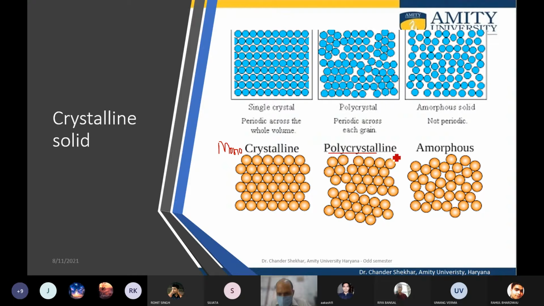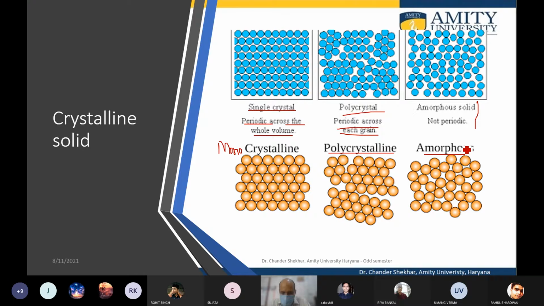This one is the polycrystalline material, and then you have the amorphous material. Same is the representation over here. In the single crystal it is periodic across the whole volume, in the polycrystalline it is periodic within a grain, and in the amorphous there is no periodicity.